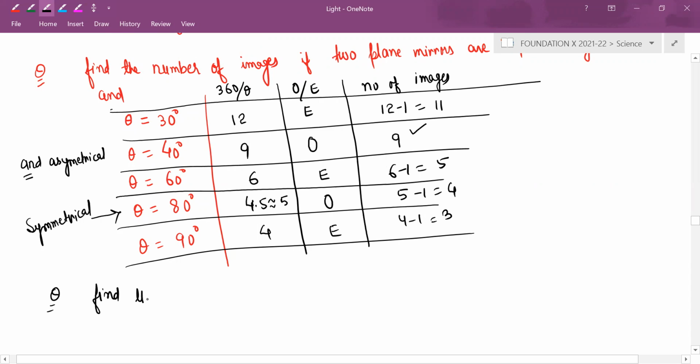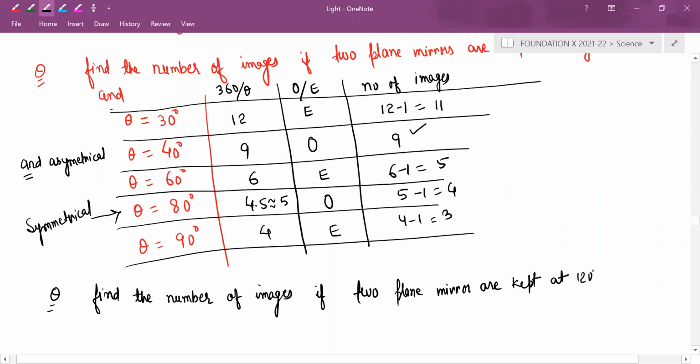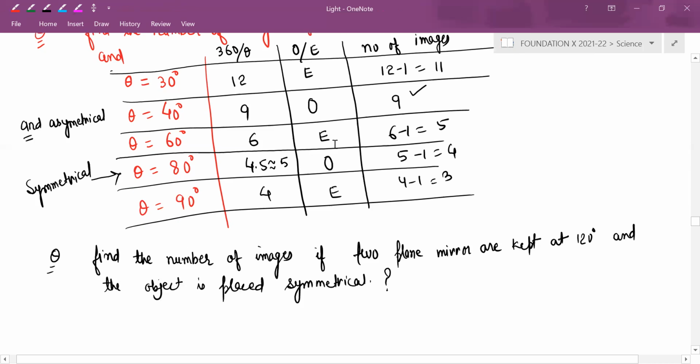Find the number of images if two plane mirrors are kept at 120 degrees and the object is placed symmetrical. So reply to me.